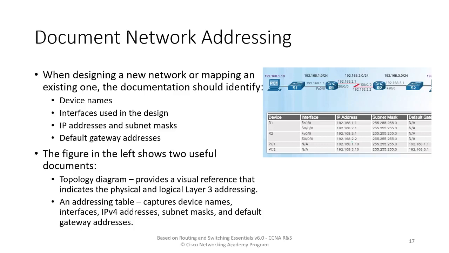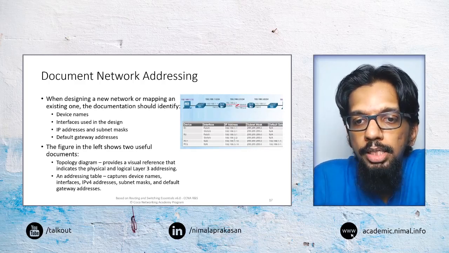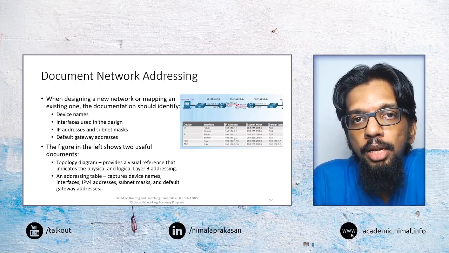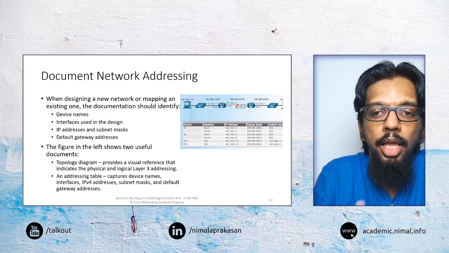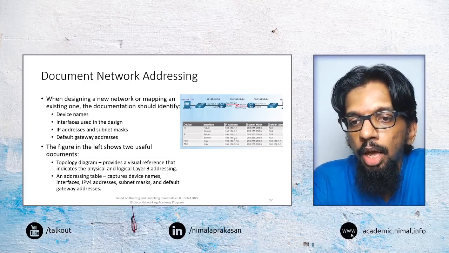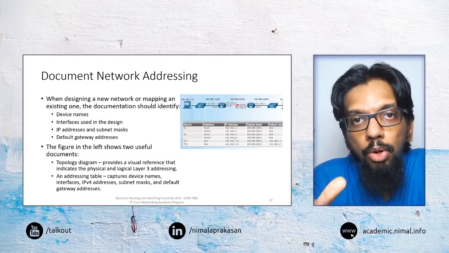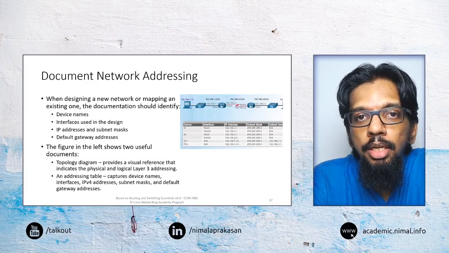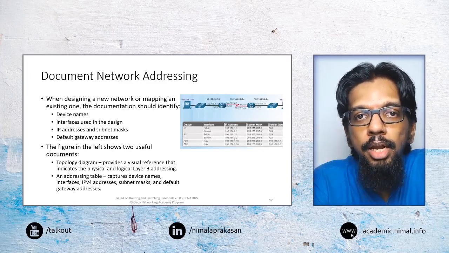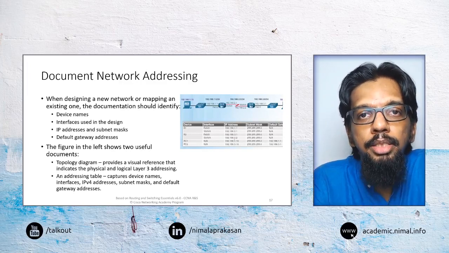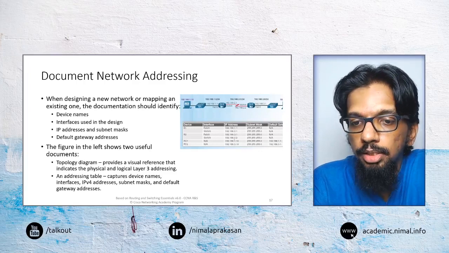Then when we think about routing, we need to understand how the network is configured, how different things are laid out across the network. It would be required for us to document those things in an understandable manner so that we understand how everything is laid out in the network, so we can make decisions or configure things in terms of how we want to do routing and other things.